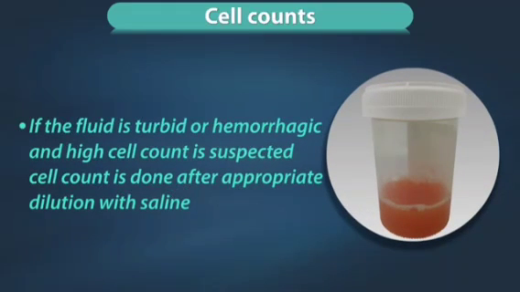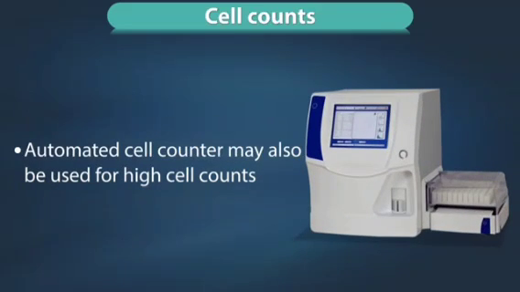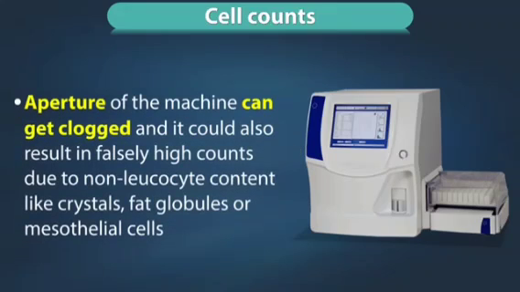If the fluid is turbid or hemorrhagic and a high cell count is suspected, the cell count is done after appropriate dilution with saline. Automated cell counter may also be used for high cell counts, but it is important to remember that the aperture of the machine can get clogged and it could result in falsely high counts due to non-leukocyte content like crystals, fat globules, or mesothelial cells.